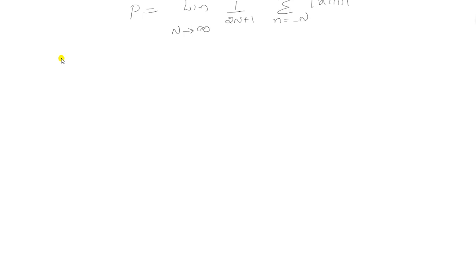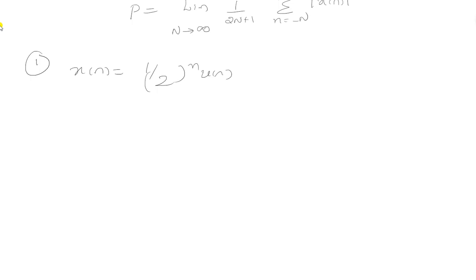We are going to solve the first problem, that is x of n is equal to 1 by 2 whole to the power of n u of n. Now we need to determine whether the signal is an energy signal or a power signal.